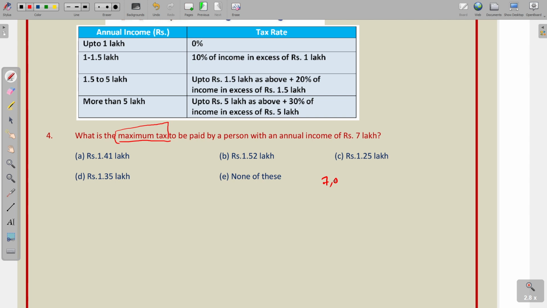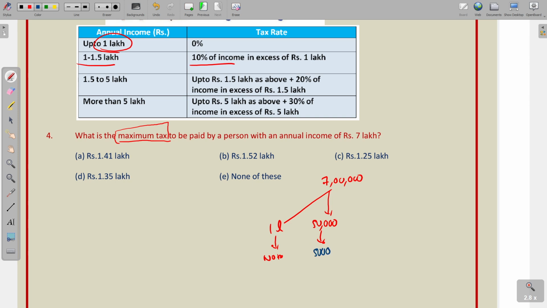For this, what can we do? Up to 1 lakh there is no tax. Now 1 to 1.5, that means 50,000. For 50,000 there is 10% as the tax, that means 5,000.